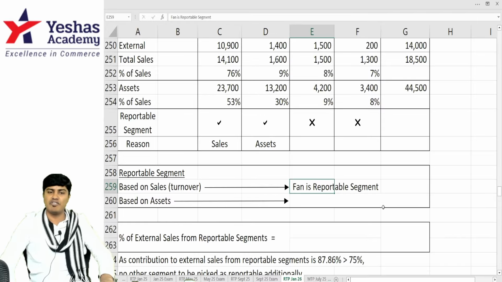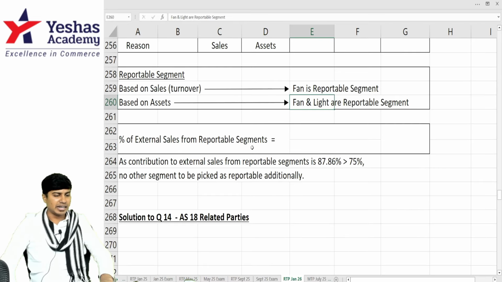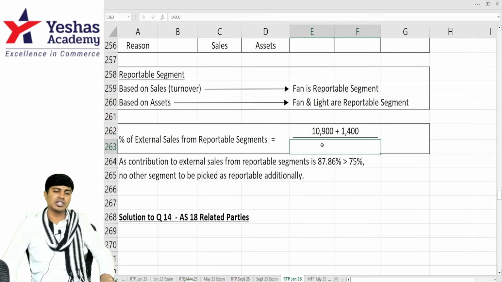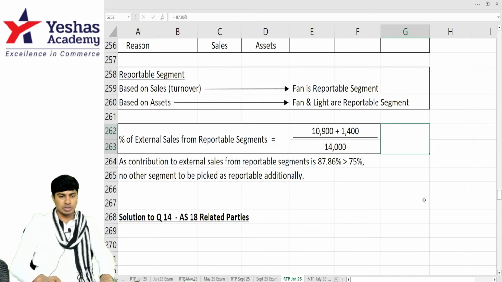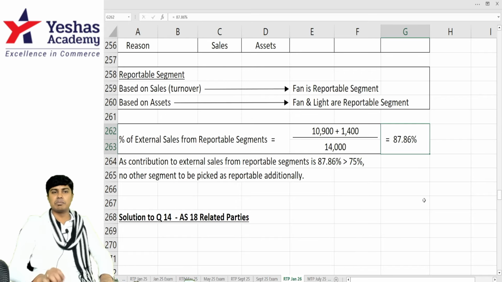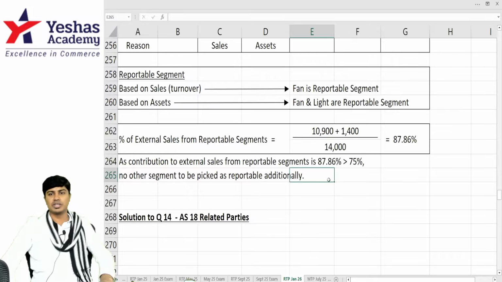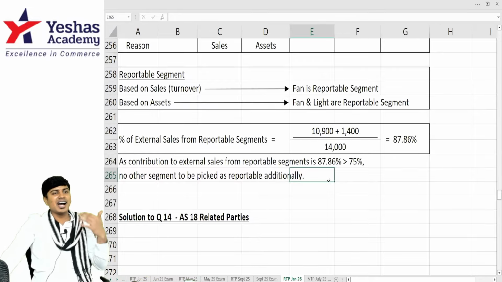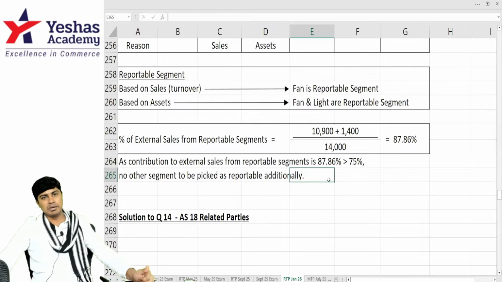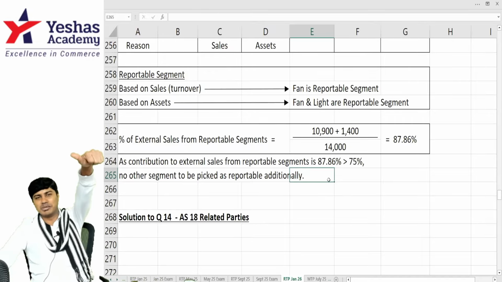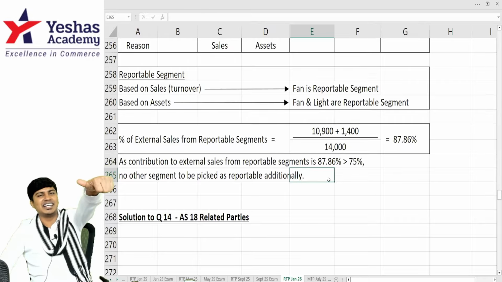Based on sales turnover, fan. Based on assets, fan and light. And external revenue contribution, 10,900 plus 1,400 divided by 14,000. They contribute to 87.86% of the total revenue, because it contributes to more than 75%. There is no need to identify any other segment as a reportable segment. This is the answer to question number 13, which is on accounting standard 17.